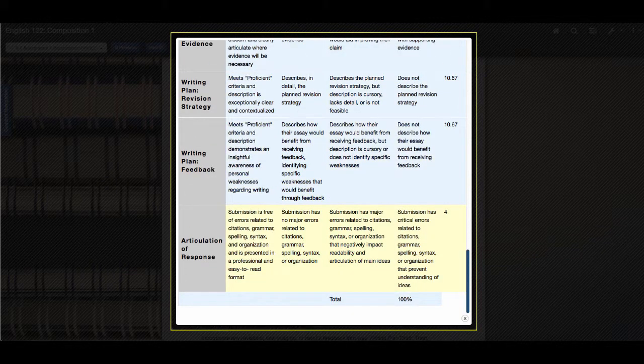Please note that to earn full points in this section, your submission must be free of errors related to citations, grammar, spelling, syntax, and organization, and is presented in a professional and easy to read format.